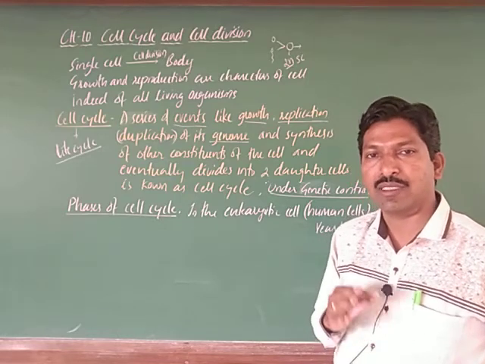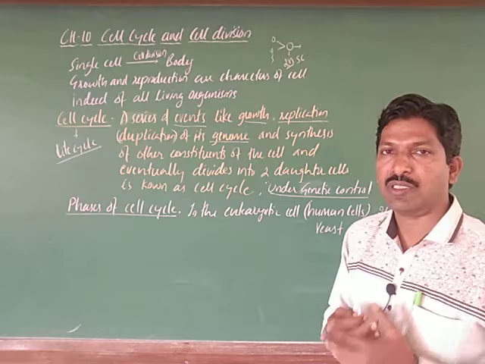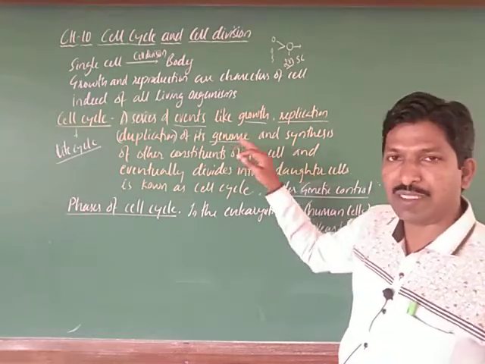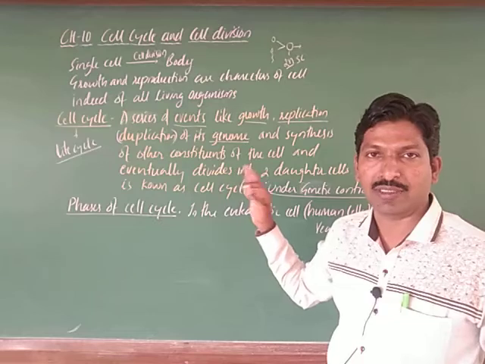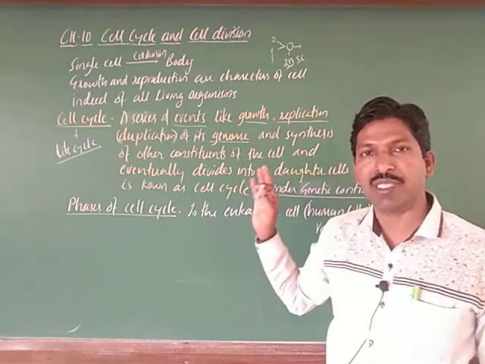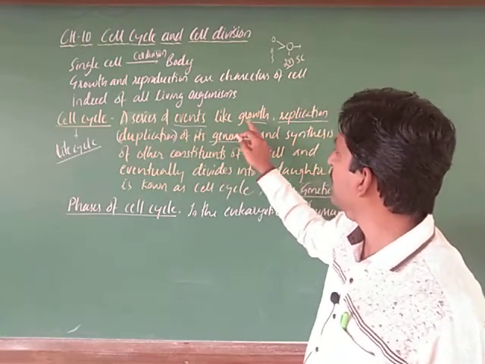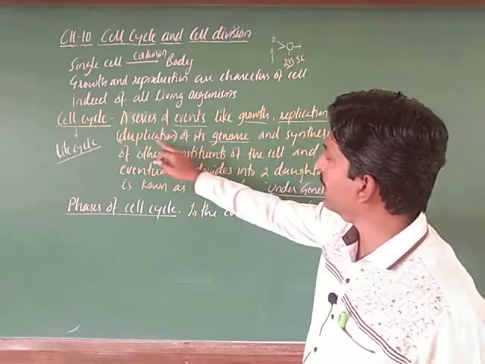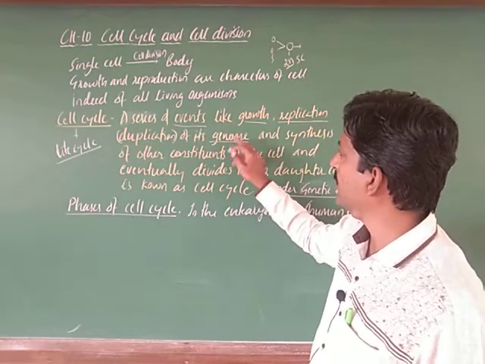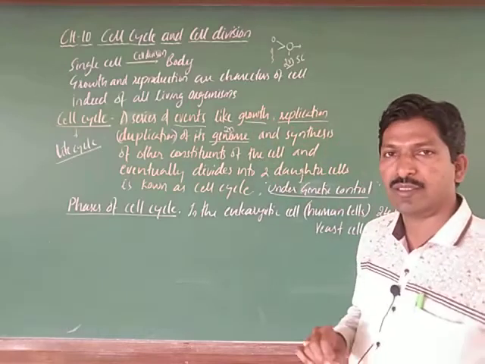Even at the time of cell division, the material gets doubled but the number remains the same, so it maintains its diploid status, right. Even after cell division that number remains constant. Genome is nothing but a set of chromosomes, that is 2n.